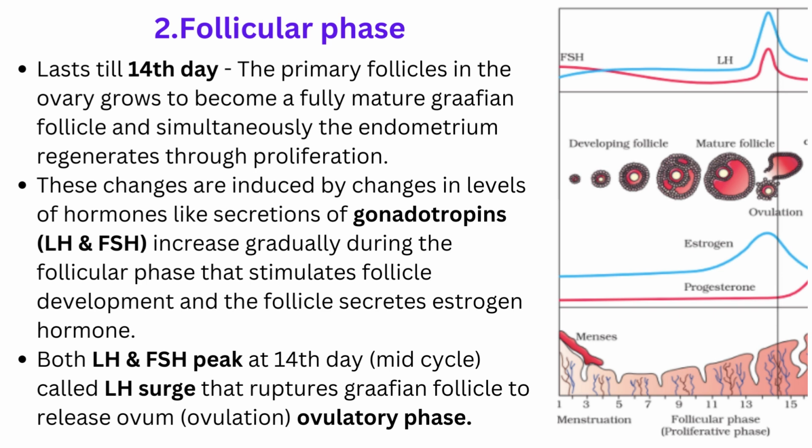Both LH and FSH peak at the 14th day, that is mid-cycle, called the LH surge, luteinizing hormone surge, that ruptures the Graafian follicle to release the ovum, that is called ovulation, and this phase is called the ovulatory phase.